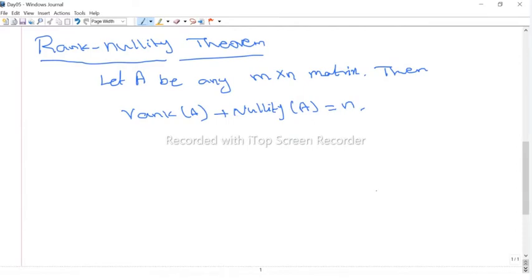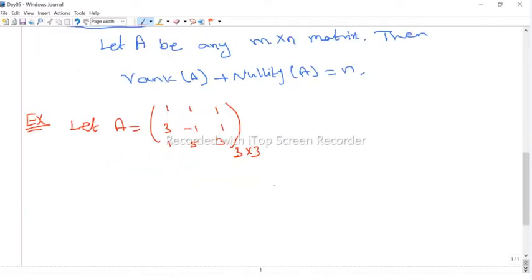Now maybe quickly we discuss one problem. Suppose a matrix is given and we have to find the nullity. Let A be the matrix whose first row is 1 1 1, the second row is 3 -1 1, and the last row is 1 5 3. This is a 3 by 3 matrix. Now what is the nullity? What is the dimension of the null space, or nullity, of A? So find the nullity.